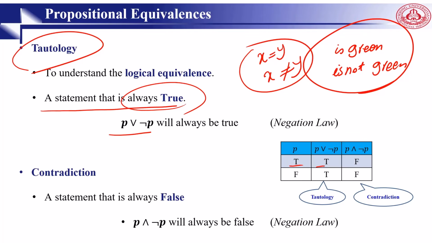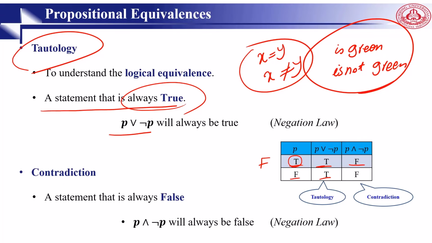So T, F, T. If P is T, P or not P is true, right? P is true, not P is F, P or not P is true. P and not P is false.